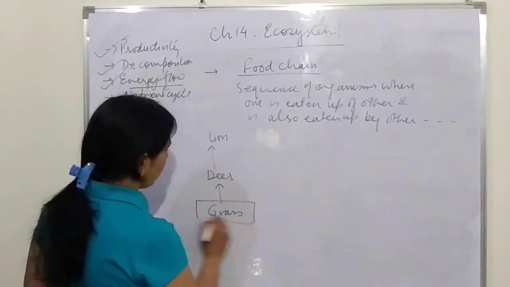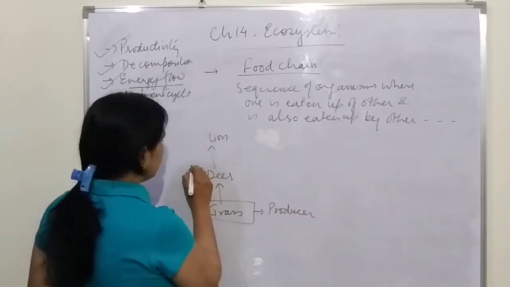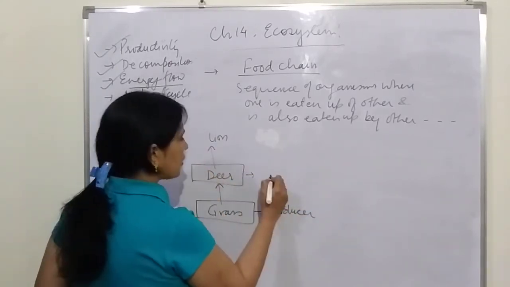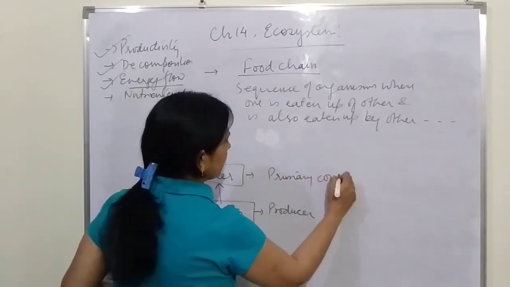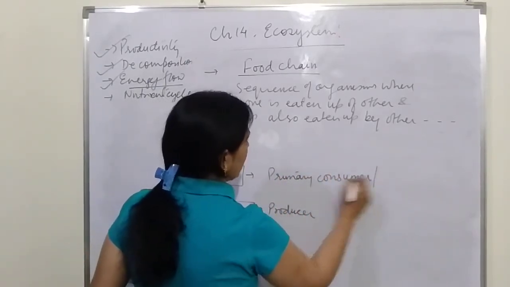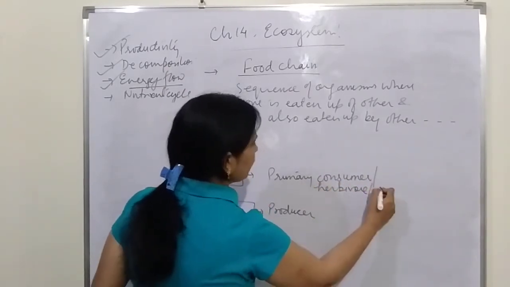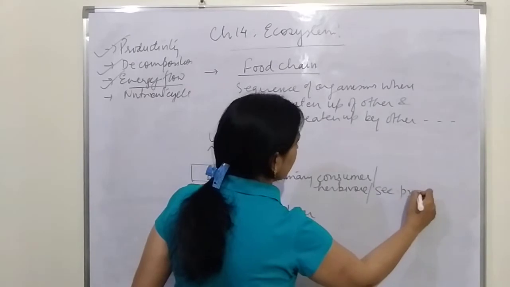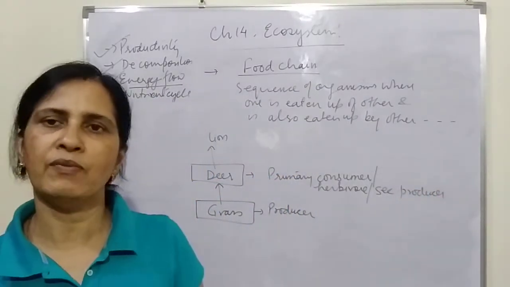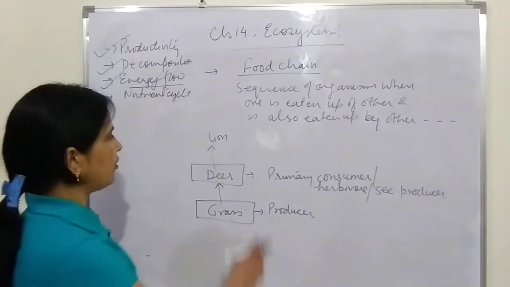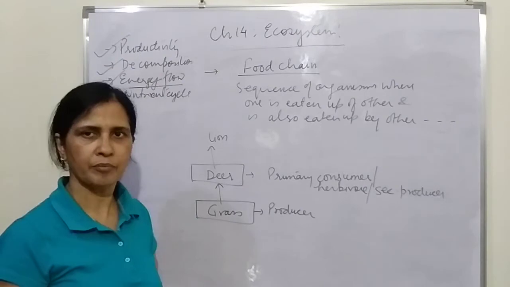Now grass, you all know that it is a producer. Deer is a consumer, and what kind of consumer is it? It is a primary consumer, and we also call it a herbivore. Another name for it is secondary producer. I hope you remember this particular term we studied when we started the chapter. So it can be called a primary consumer, a herbivore, or a secondary producer.